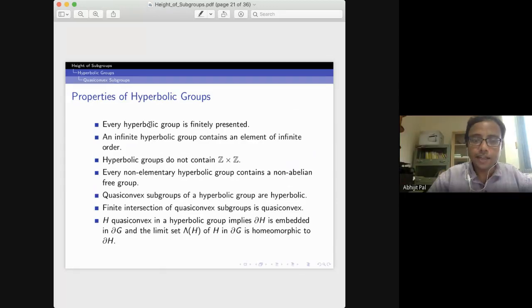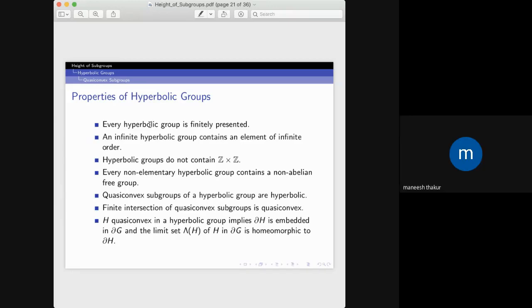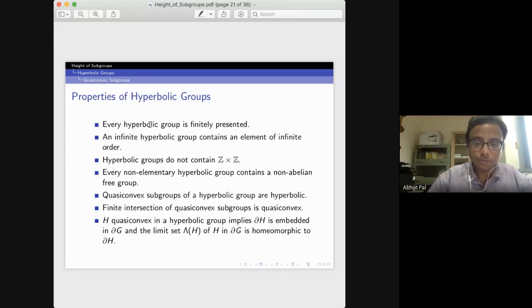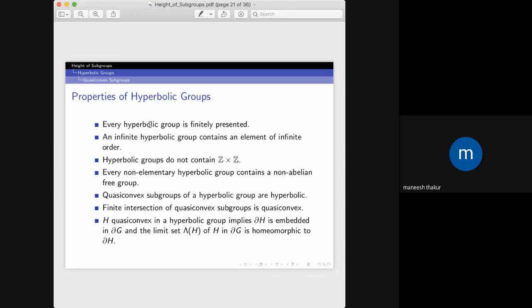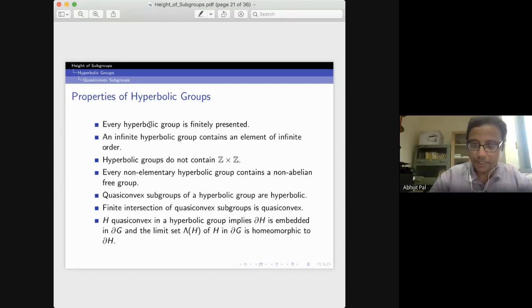If H·x is quasi-convex, and you take any other orbit, the Hausdorff distance between those two orbits is uniformly bounded. So you can prove that the other orbit is also quasi-convex. I see. Thank you.